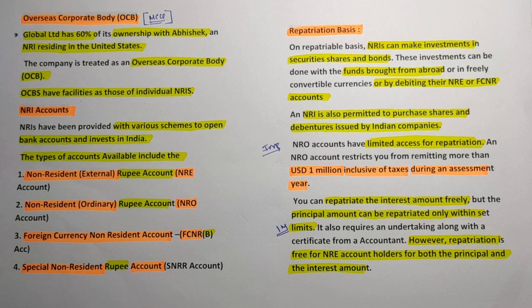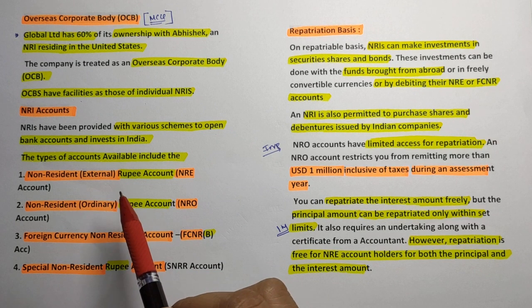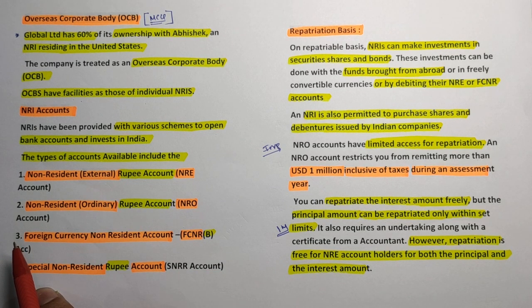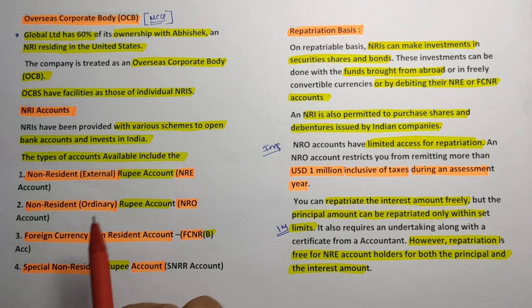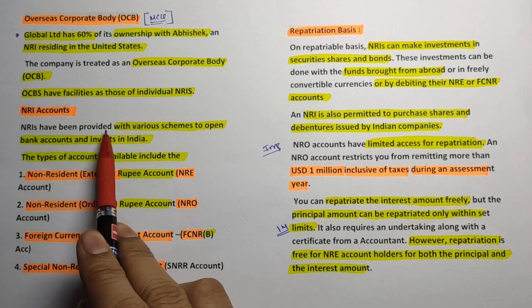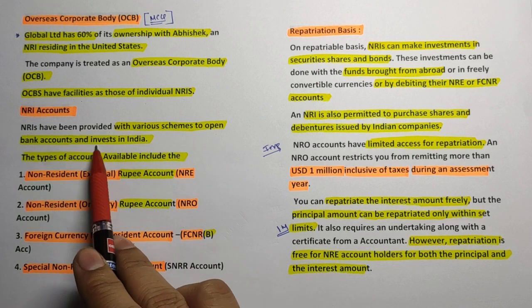Now what are those facilities we are going to discuss. We know many of our Indians are staying outside India, so definitely they have the status of NRI, and they should invest in India. For that purpose we have different schemes. The NRI have been provided with various schemes to open a bank account and invest in India.